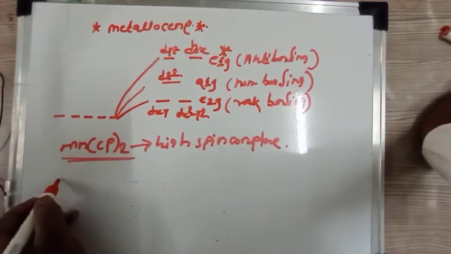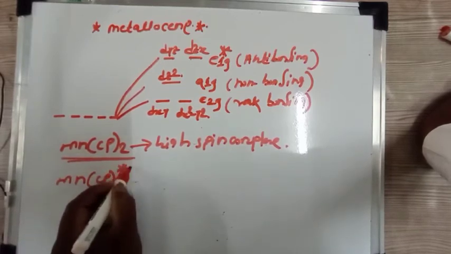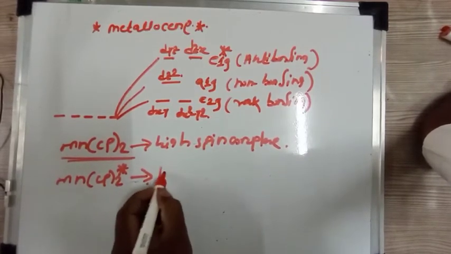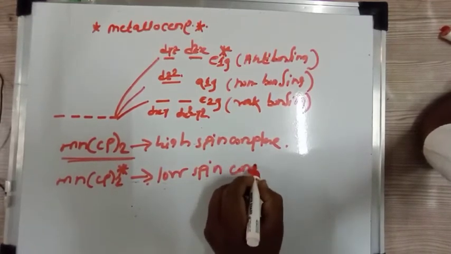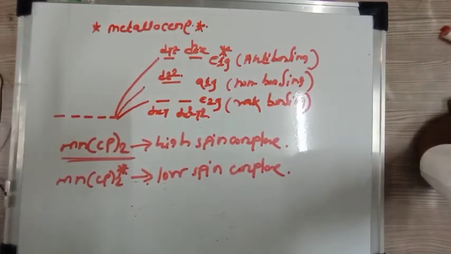But if you consider MnCp2 star, that is where the cyclopentadiene is substituted, then it shows low spin complex, with pairing of electrons. So all metallocenes are low spin complexes, but MnCp2 is a high spin complex, while the substituted MnCp2 is also a low spin complex.